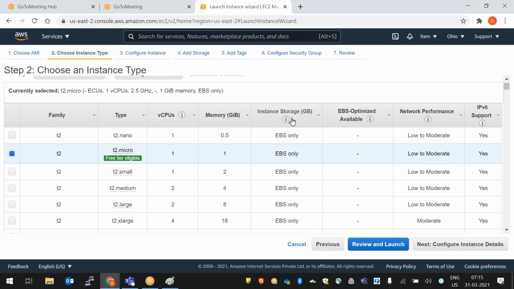For storage type, they are providing EBS volumes, Elastic Block Storage. Network configuration is low to moderate. It will support IPv6 also. Currently we are using IPv4, right? So it will support IPv6 also. Next, click on next here: configure instance details.